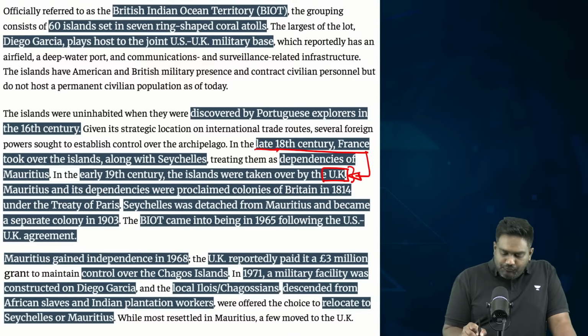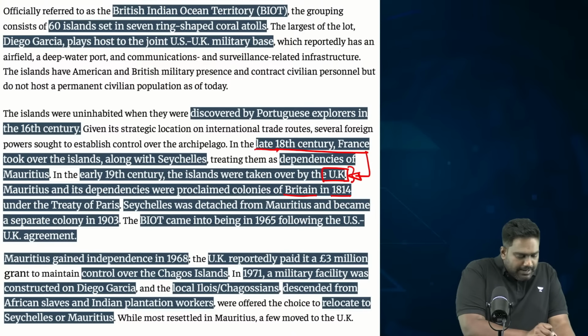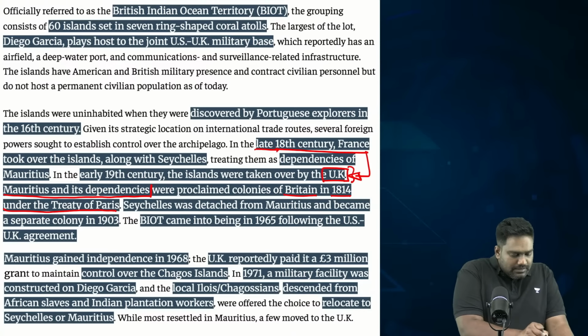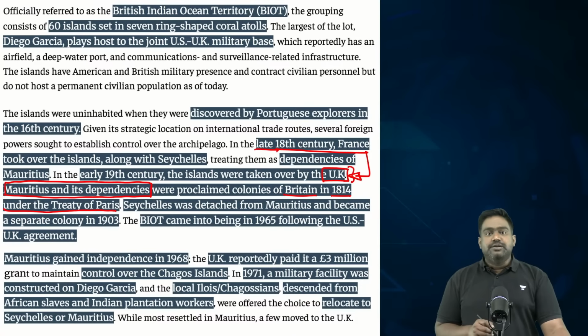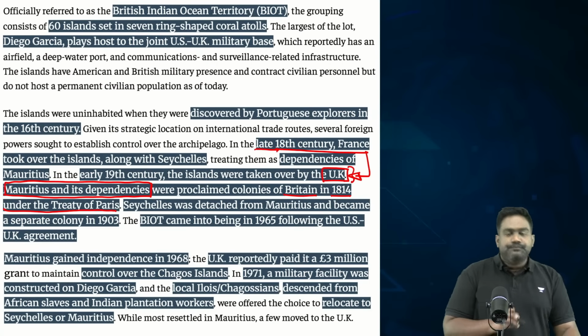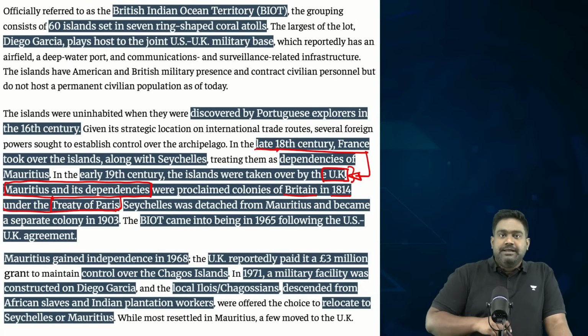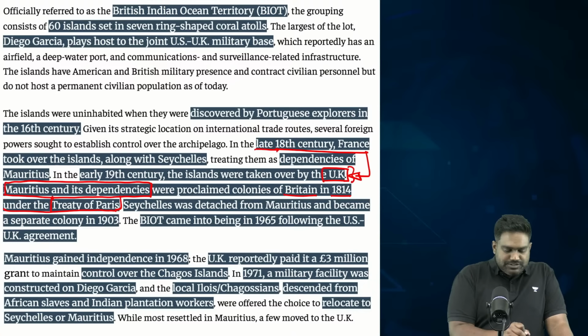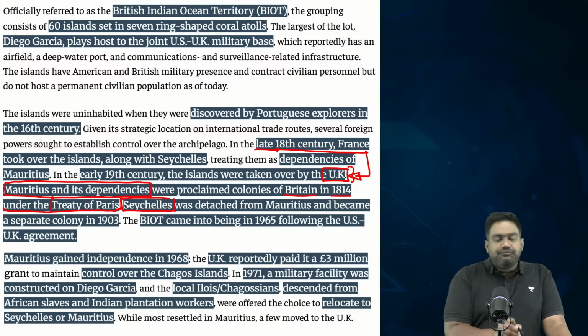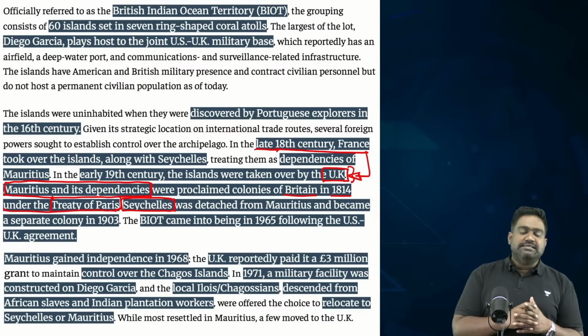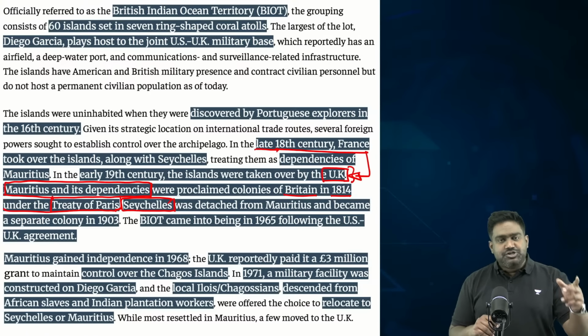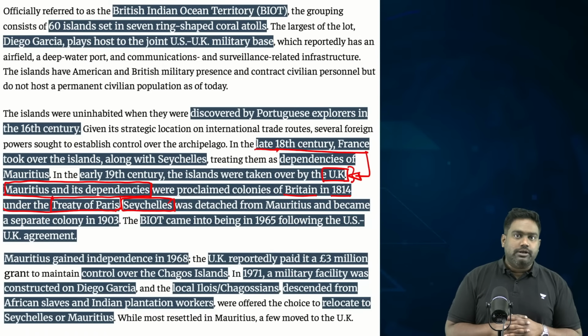In 1814, Britain proclaimed all these islands as part of one entity, labeling them as Mauritius and its dependencies under the Treaty of Paris. Later in 1903, Britain separated Seychelles by detaching it from Mauritius and its dependencies, while Seychelles remained a separate and distinct British colony.